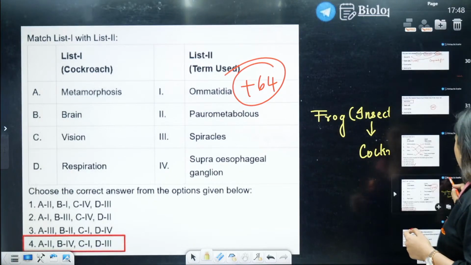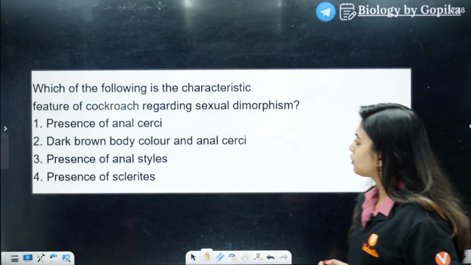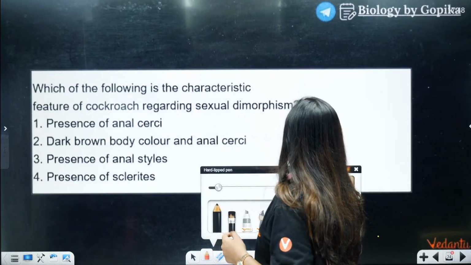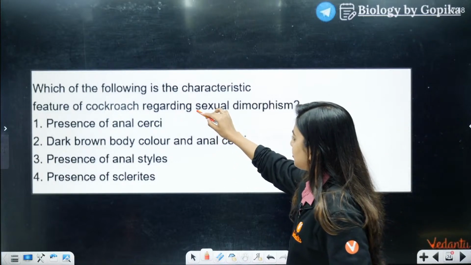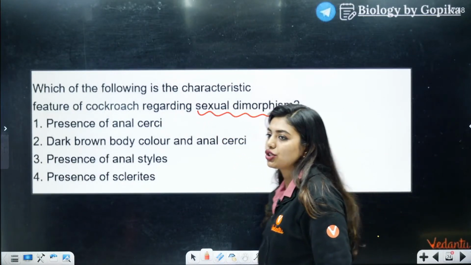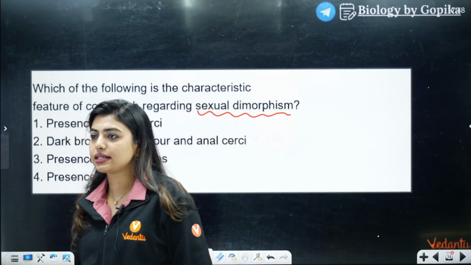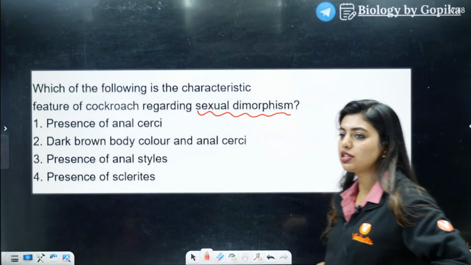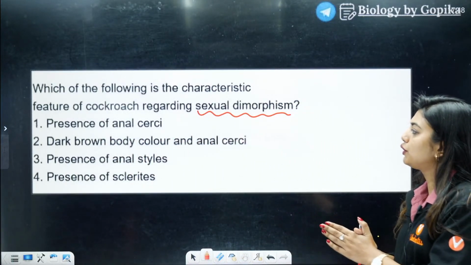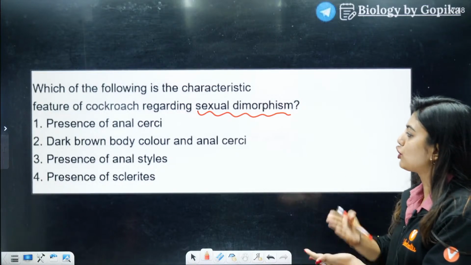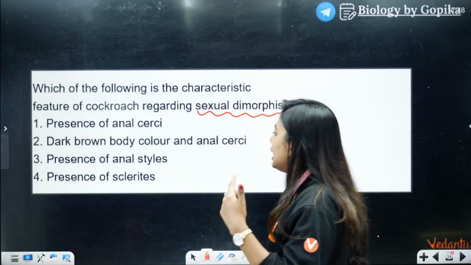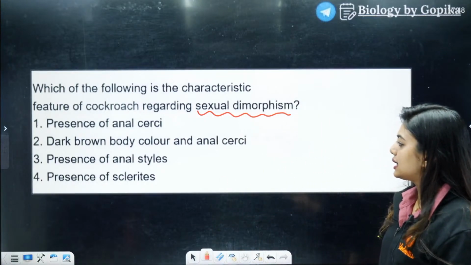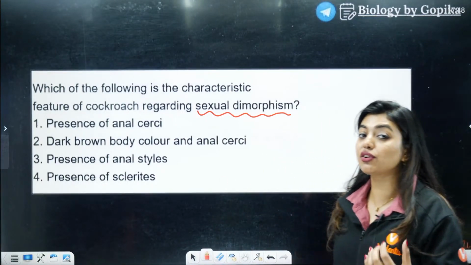Yes, next question, ready? Which of the following is a characteristic feature of cockroach regarding sexual dimorphism? Sandeep, it's not deleted, dear. Presence of anal cirri, dark brown body color and anal cirri, presence of anal style, presence of sclerites.